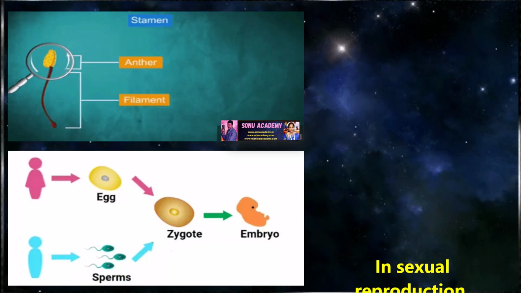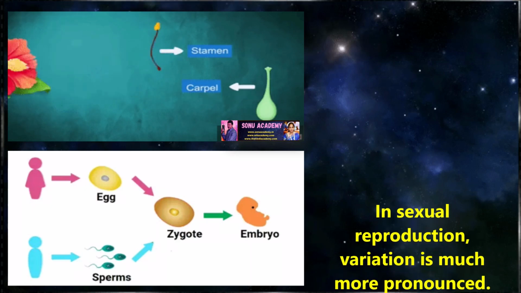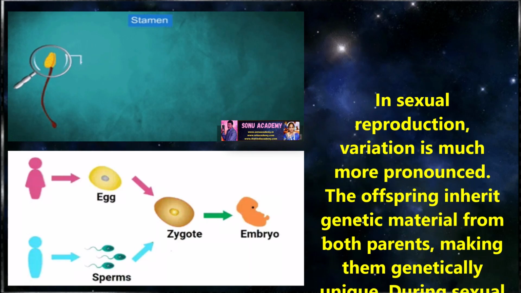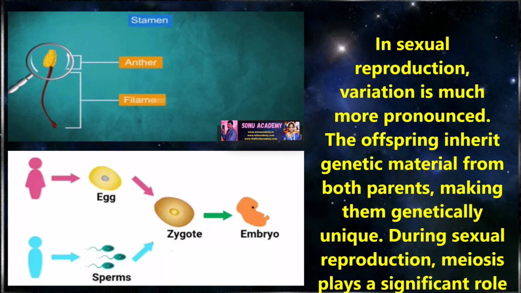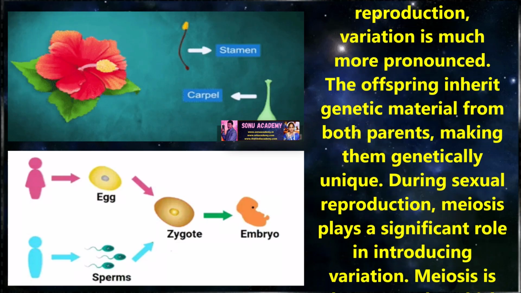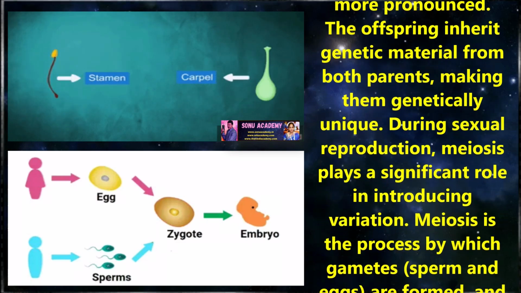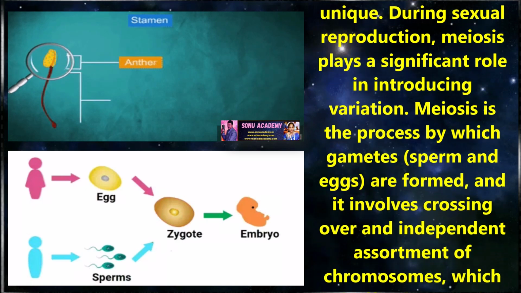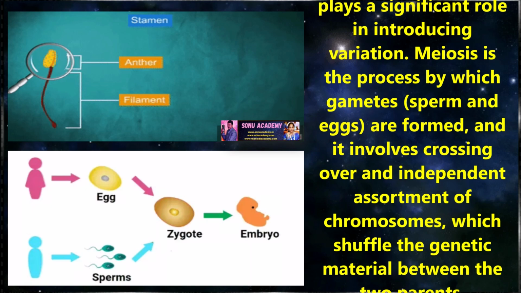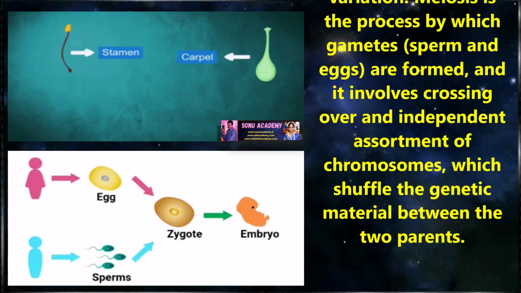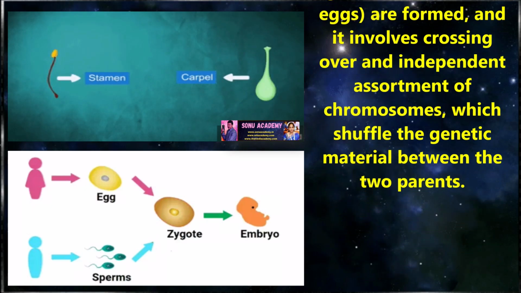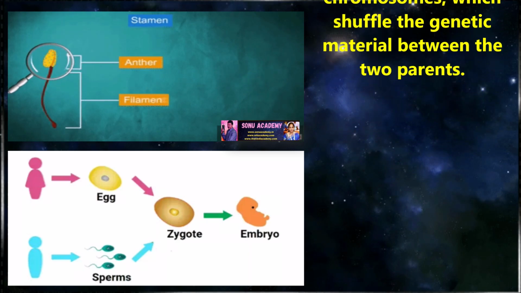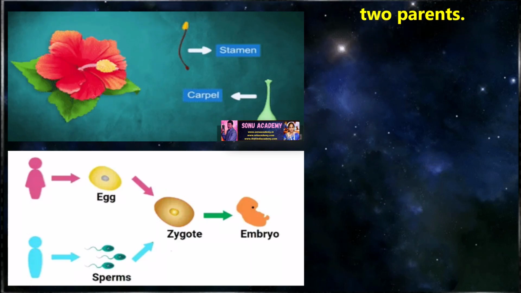Children, let us see the sexual reproduction and variation. In sexual reproduction, variation is much more pronounced. The offspring inherit genetic material from both parents, making them genetically unique. During sexual reproduction, meiosis plays a significant role in introducing variations. Meiosis is the process by which gametes, means sperm and eggs, are formed, and it involves crossing over and independent assortment of chromosomes which shuffle the genetic material between the two parents.